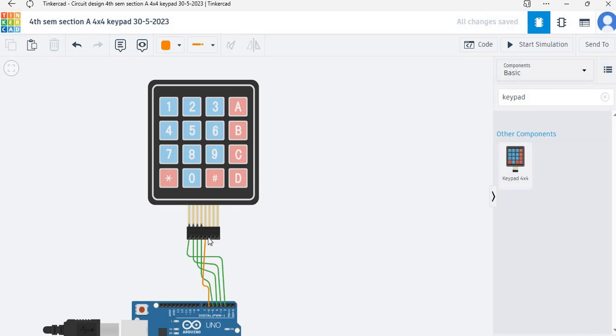Now I will connect column number 2 with pin number 7. Okay. Now I will connect column number 3 with pin number 8.